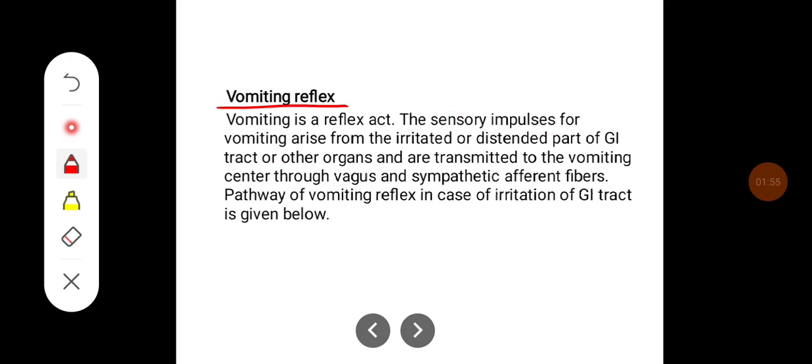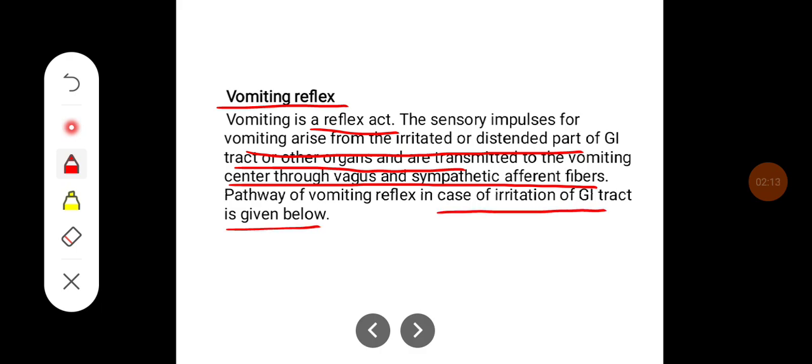Vomiting reflex. Vomiting is a reflex act. The sensory impulses for vomiting arise from the irritated or distended part of the GI tract or other organs and are transmitted to the vomiting center through vagus and sympathetic afferent fibers. The pathway of vomiting reflex in case of irritation of the GI tract is given below.